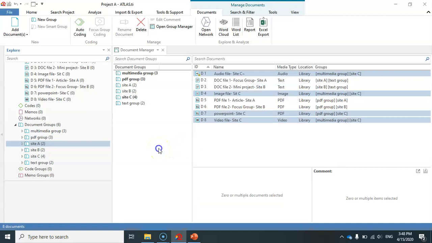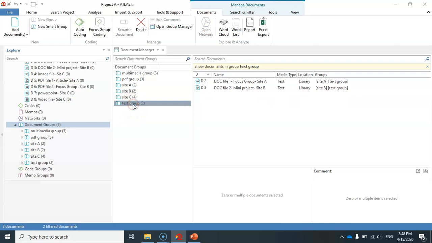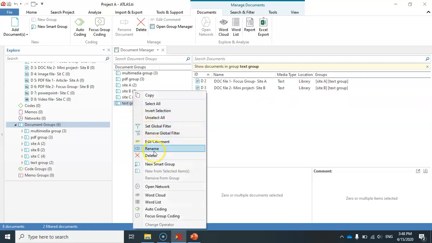Okay. Now I have created 3 extra groups. In total I have 6 document groups. All of them are listed here. I can see them here. Also, if I right click on any of these groups, I can delete them, I can rename them. So these are 2 other options here which may be helpful.